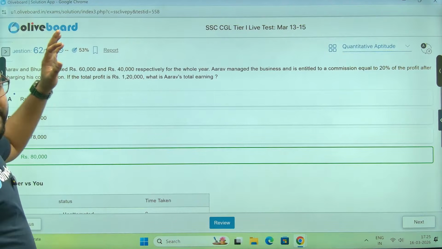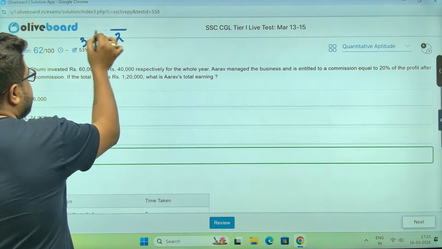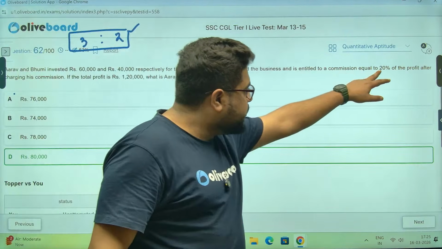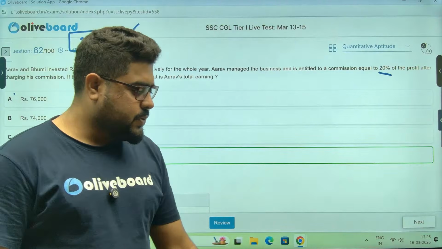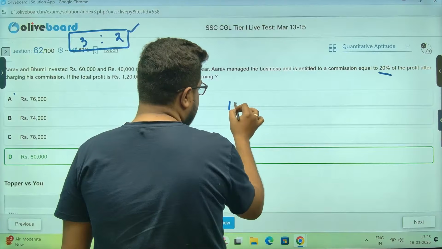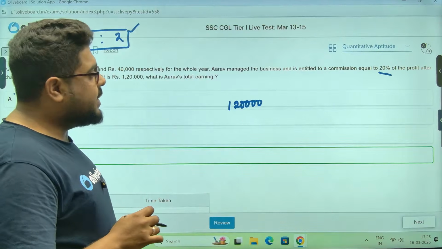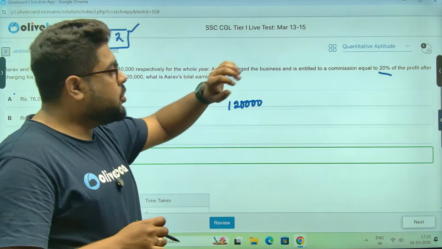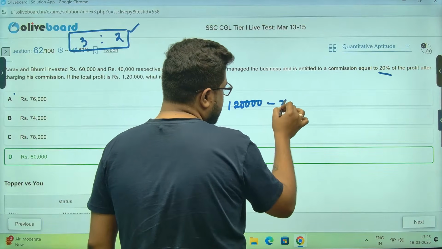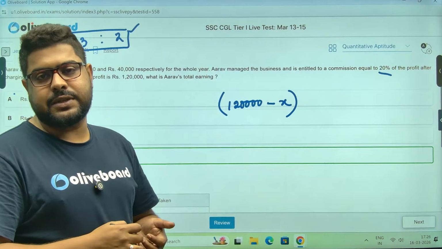Let's just understand this. Panmay, you see the profit sharing ratio is 3:2. But the whole thing is over here, the 20% thing. They are saying 1,20,000 rupees was the profit. Arav has got 20% commission, not on this value, but on the value which remains after he has taken out the commission.